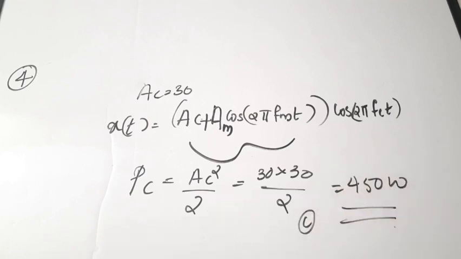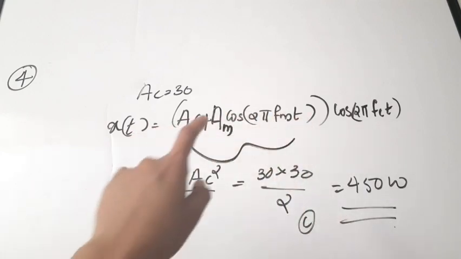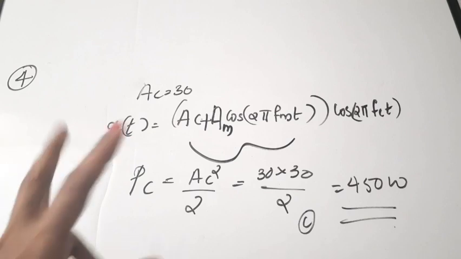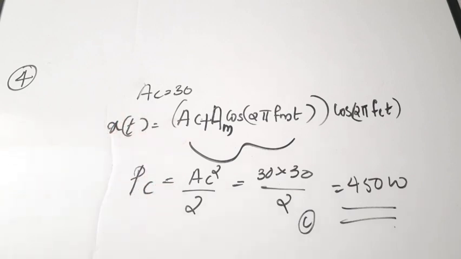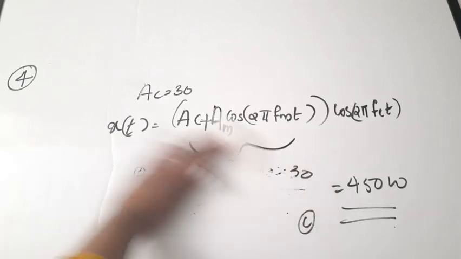So, for solving this question, you should know this equation. Okay. AC plus AM cos 2 pi FMT, that whole thing into cos 2 pi FCT. Here the correct answer is option C. Okay. Next question.